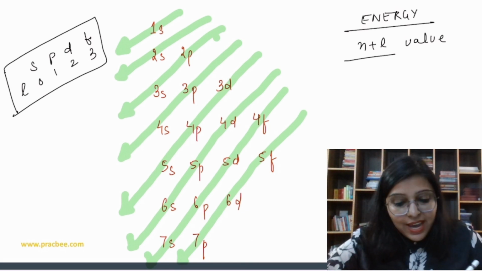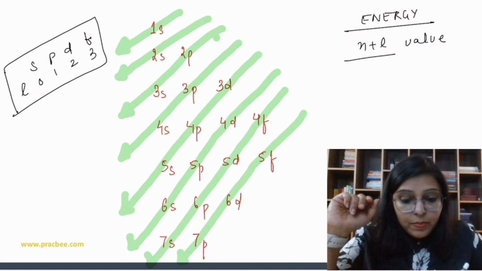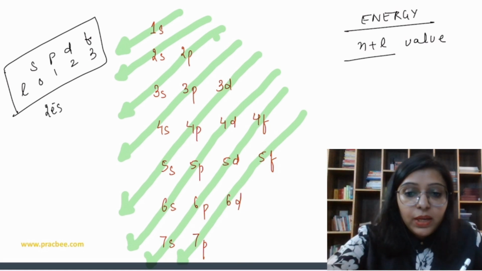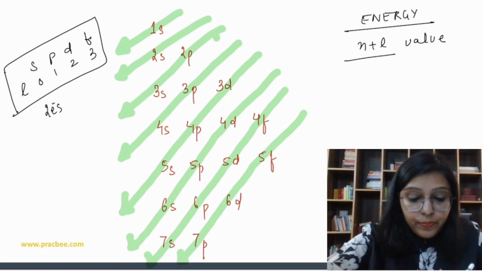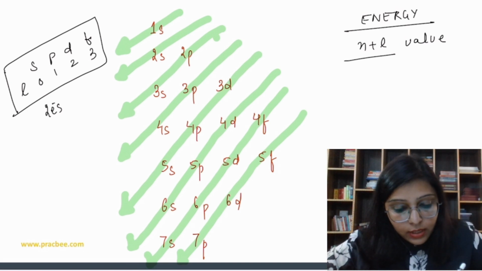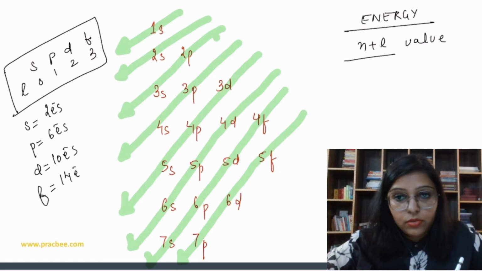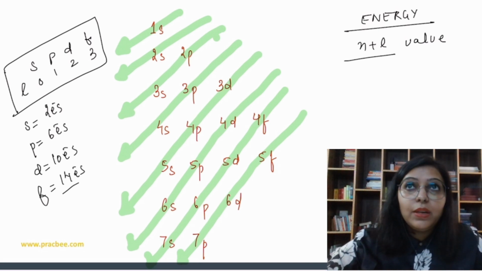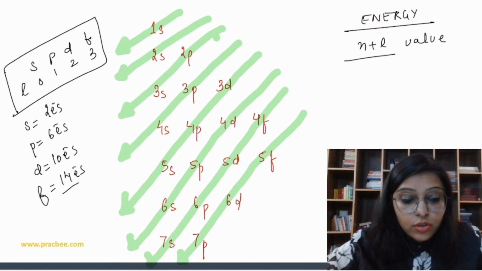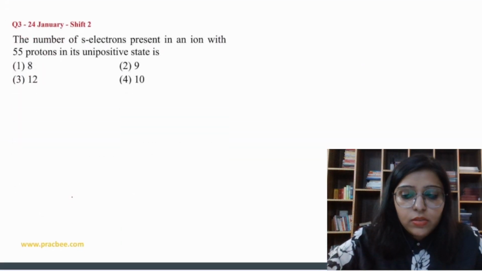In s of any shell, we can fill a maximum of 2 electrons. In p, we can fill a maximum of 6 electrons. In d we can fill a maximum of 10 electrons, and in f we can fill a maximum of 14 electrons, right? So in a similar way, we can write down the electronic configuration. Let's do some questions on the basis of that.